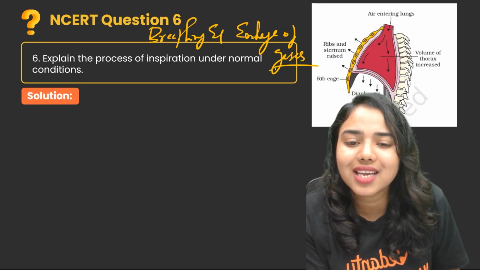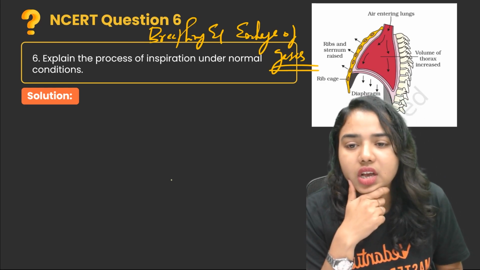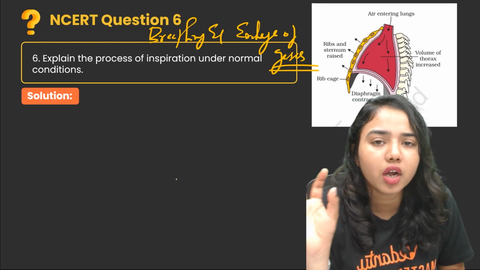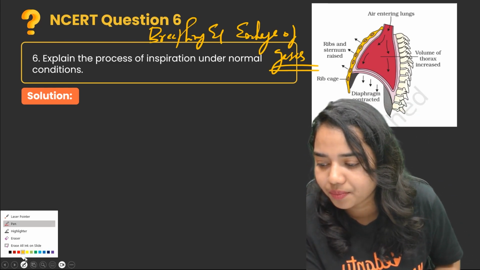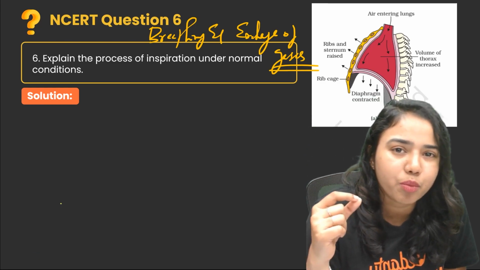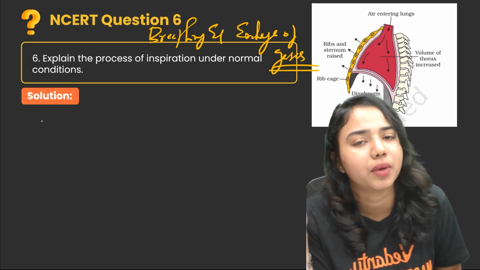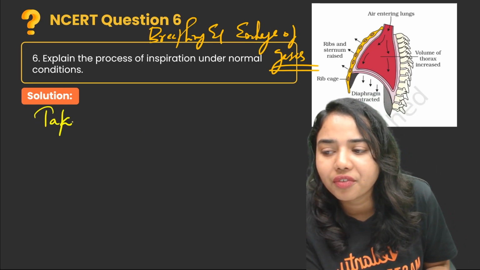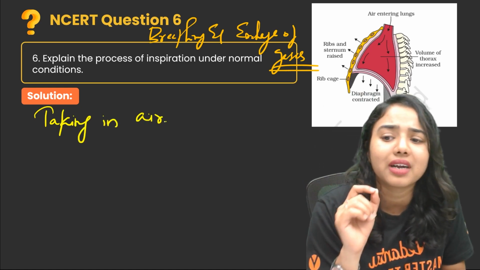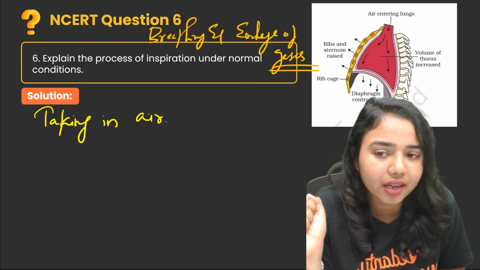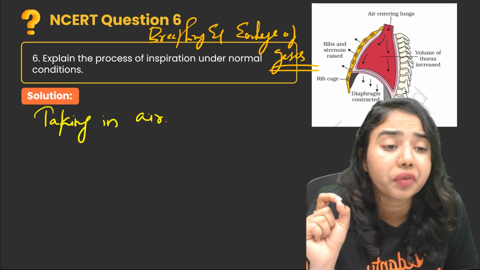So the sixth question is, explain the process of inspiration under normal conditions. So we have to explain what all events take place during the process of inspiration, right? So what is meant by inspiration? The process of taking in atmospheric air into our lungs. That is referred to as inspiration, right? It is a process of taking in air. It can also be referred to as inhaling. So what all events take place during the process of inspiration?